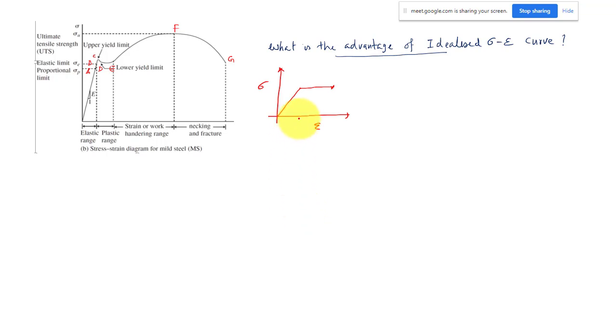Okay, so actually we are looking at the strength of the material. Let me clarify. The material can take load up to the ultimate point in reality. After that only breaking will happen. Even though it crosses this point, nothing will happen, there won't be any breaking. But in my design, I am limiting the strength. I'm taking the strength of the material only up to this point, not this strength of my material. So now tell me, will it be on the more safer side or the less safer side?